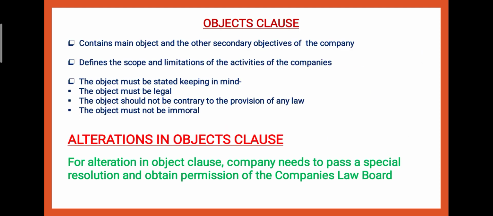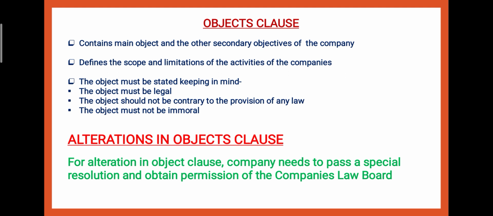Then the third is object clause. Object clause contains main object and the other secondary objectives of the company. Object clause tells you what is the main objective of the company, and for achieving that main objective, what kind of other objectives you are going to set, secondary objectives, that are mentioned in the object clause. Object clause defines the scope and limitations of the activities of the company. The object clause clearly mentions what is the scope of the company, in which limit company is going to work.